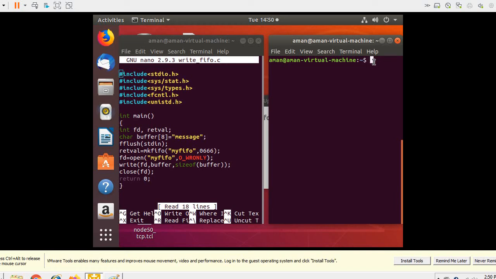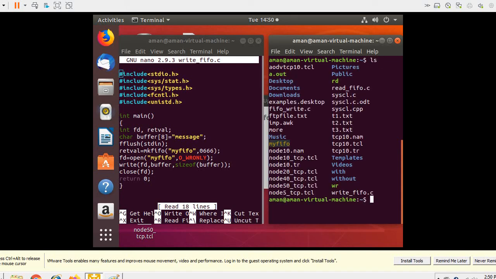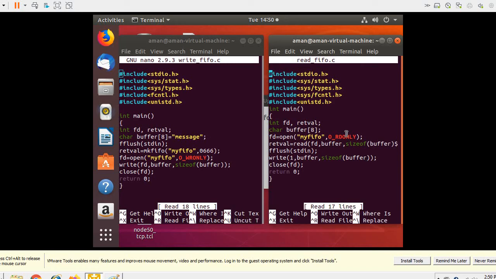And on this side, if we want to see the contents, this is the read FIFO. I have read_FIFO.c. Now here you want to read the contents which we have written previously. So the header files remain the same. The main program begins here. File descriptor is there, return value is there, and the buffer in which you want to read the message.